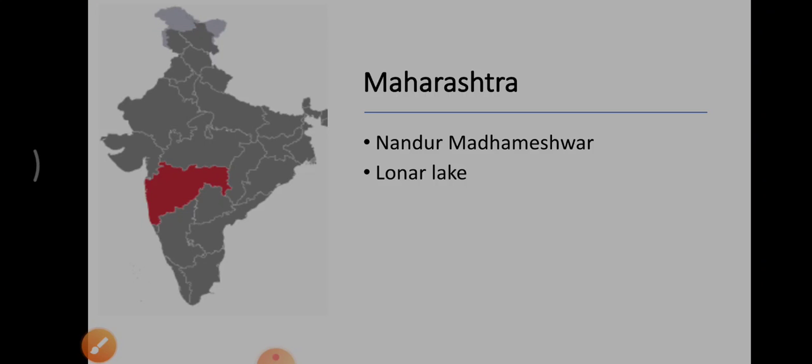Next, about Maharashtra. Again in Maharashtra there are 2 Ramsar sites. One is Nandur Madhameshwar and the other is Lonar Lake. These 2 are in Maharashtra.